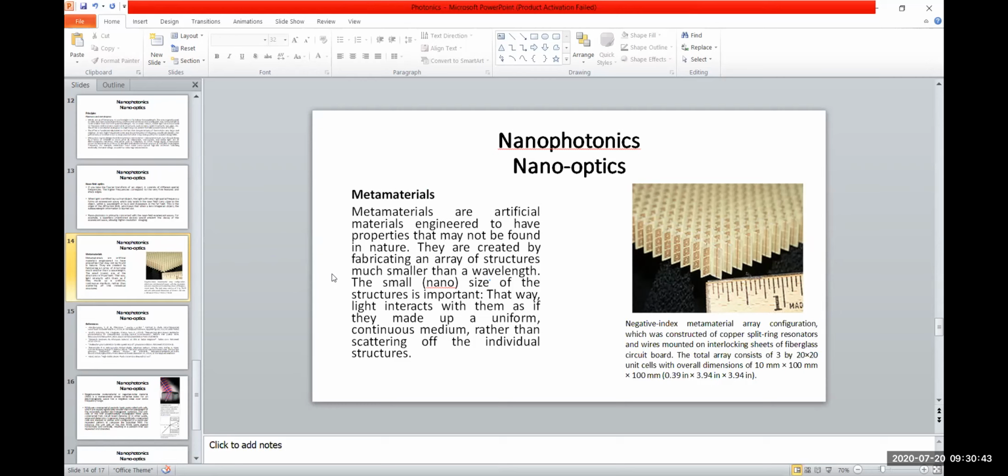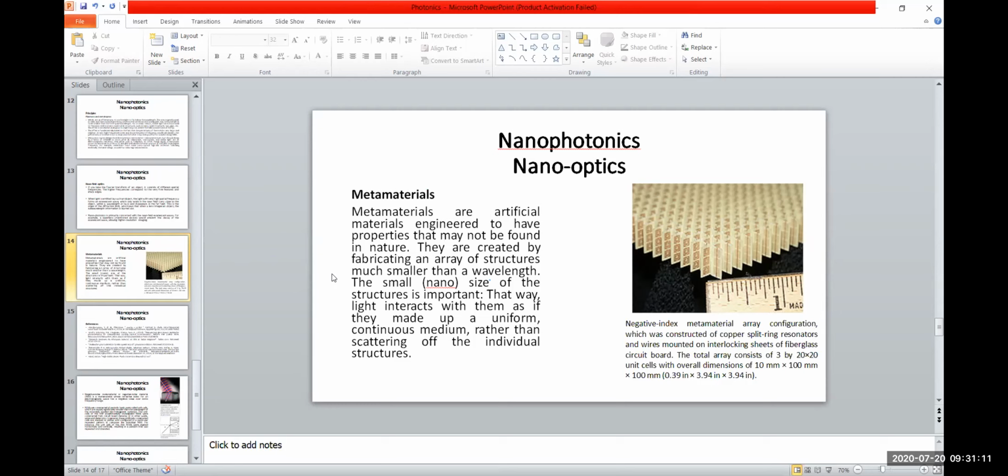Metamaterials are artificial materials engineered to have properties that may not be found in nature. They are created by fabricating an array of structures much smaller than a wavelength. The small nano size of the structure is important, that way light interacts with them as if they were made up of a uniform continuous medium rather than scattering off the individual structures.